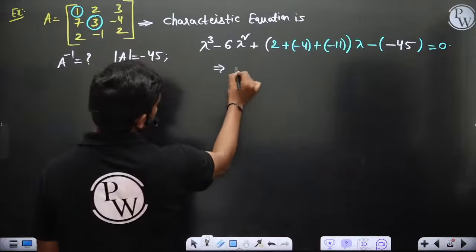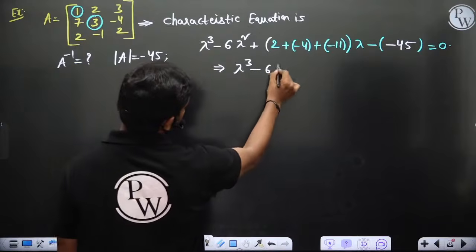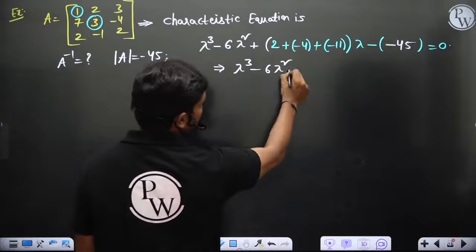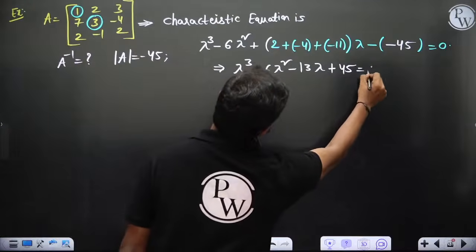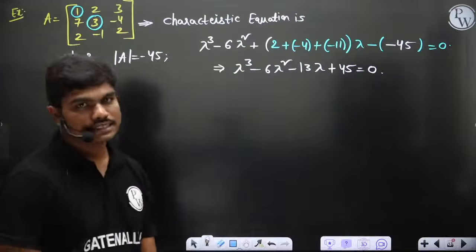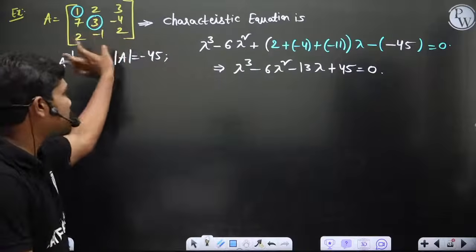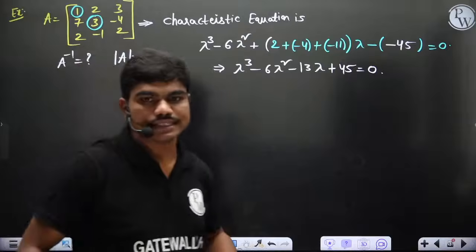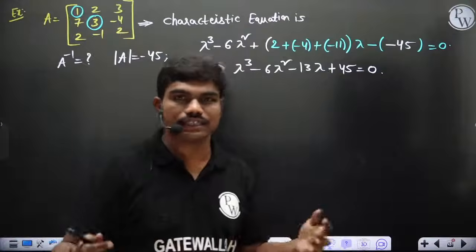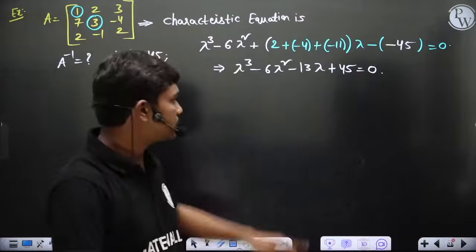So lambda cube minus 6 lambda square, then minus 15 plus 2, minus 13 lambda, plus 45 is equal to 0, of course. Okay, so this is the characteristic equation. I have told you how to write this just by looking at the matrix and doing a few calculations. Normally you need not expand the whole 3 by 3 determinant, multiply the terms and factorize, to calculate this equation.